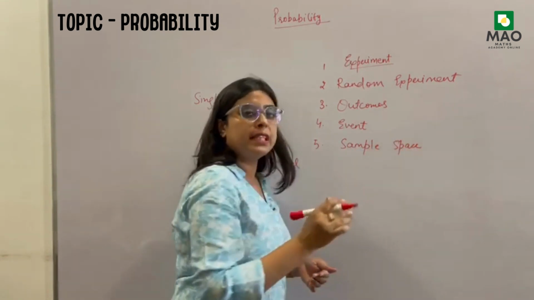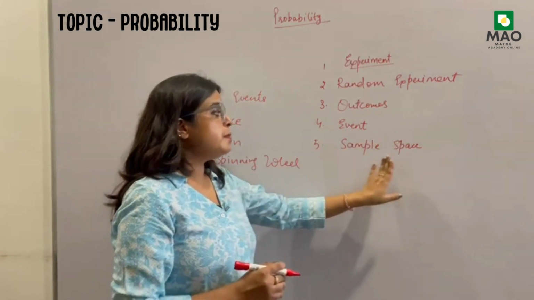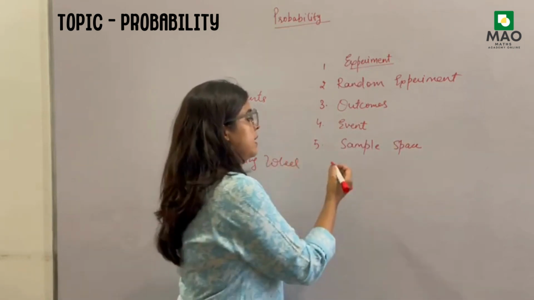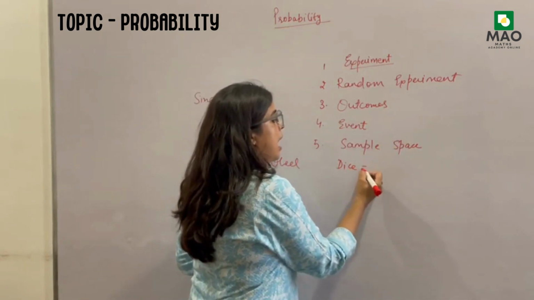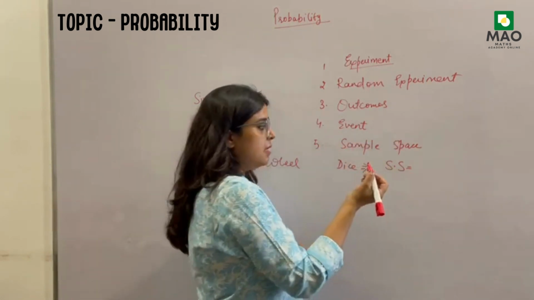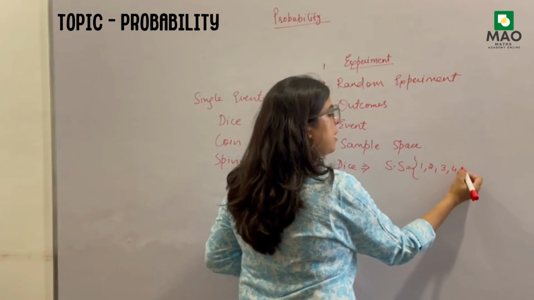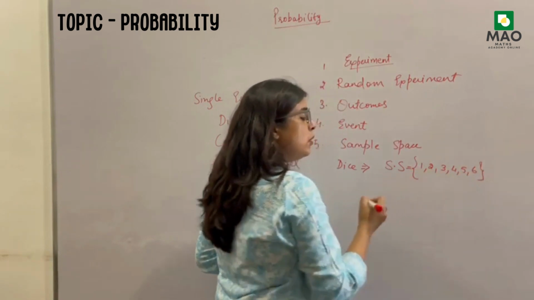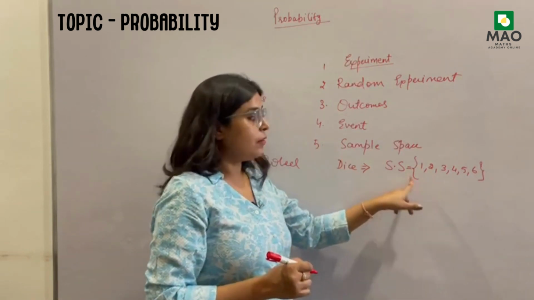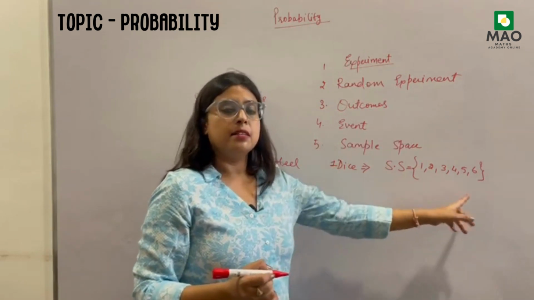Sample space is mostly done in the cases of single events only. Now, sample space is basically all the outcomes written together. So, in case of dice, what will be the sample space? I will denote it with S. So, sample space will be 1, 2, 3, 4, 5, 6. Why so? Because all the outcomes when one dice is thrown are called sample space.